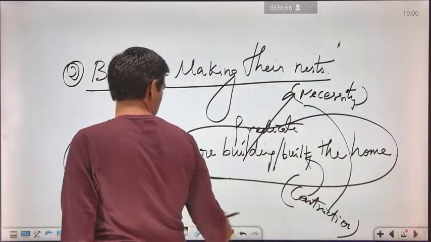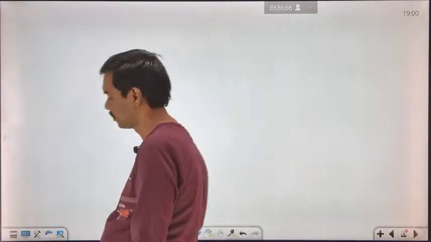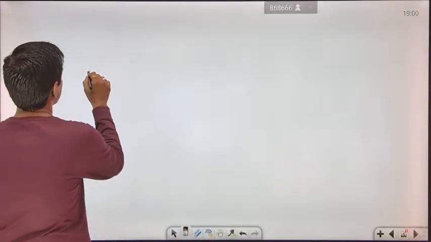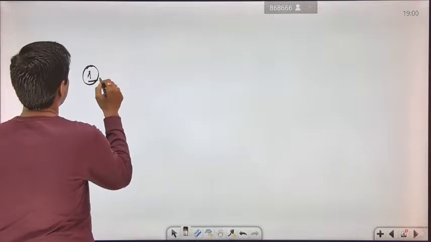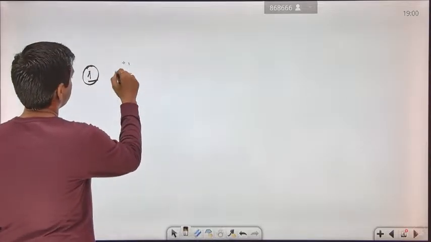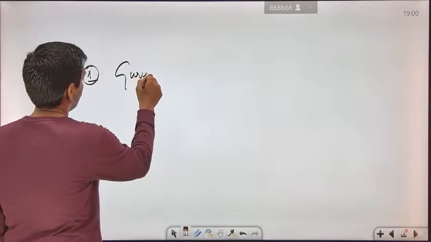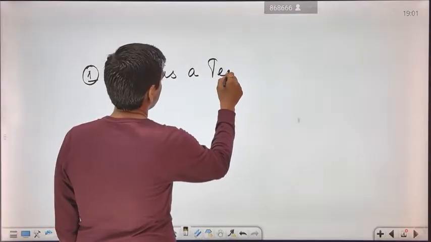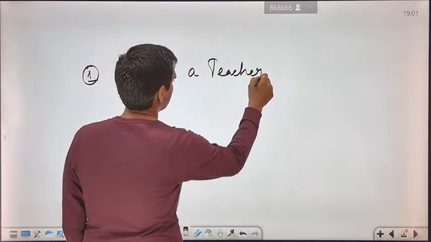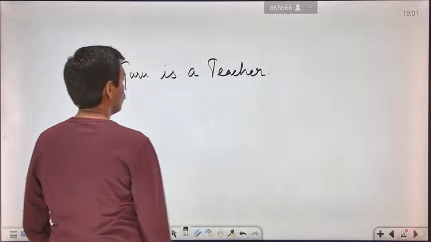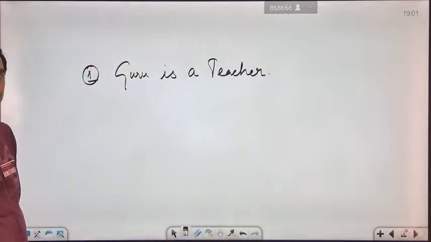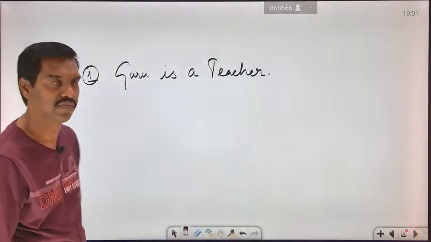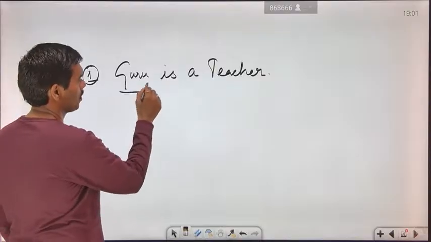For example, we can say that Guru is a teacher. Who is that? Guru is a teacher. So everybody knows that. Who is Guru? So Guru means he will be the first person to represent as a teacher.